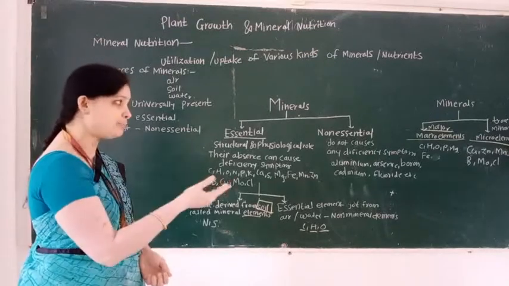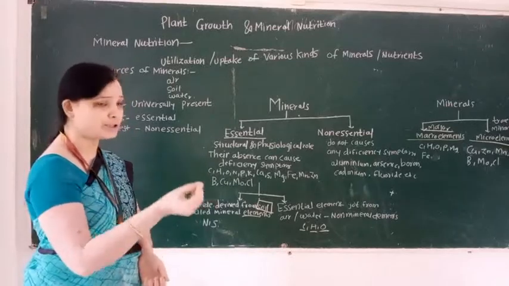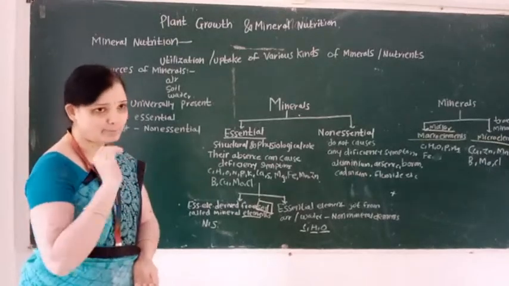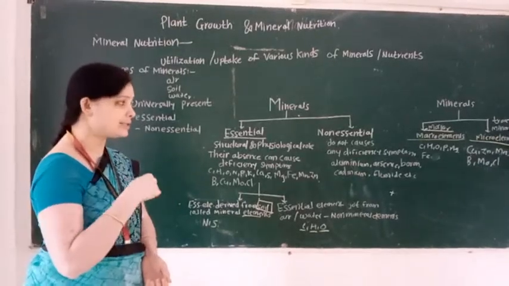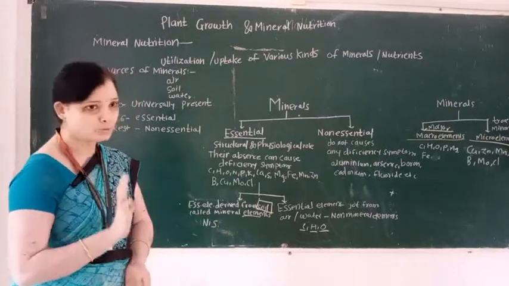Give some example of the macro element. For example carbon, hydrogen, oxygen, phosphorus, magnesium and iron. And give the example of the minor elements, that is copper, zinc, manganese, boron, molybdenum and chlorine.